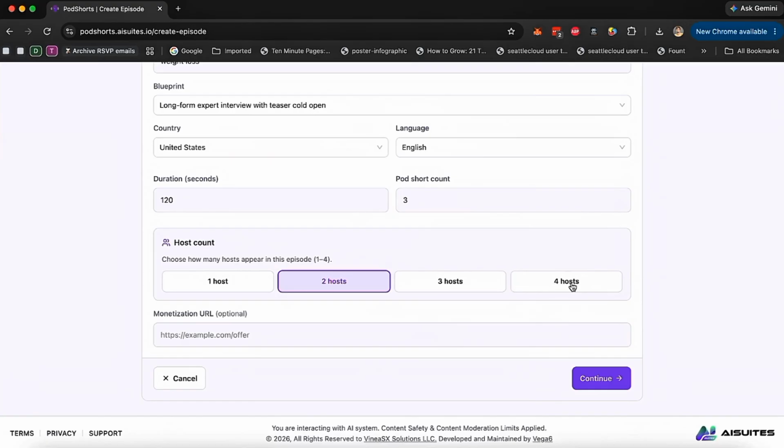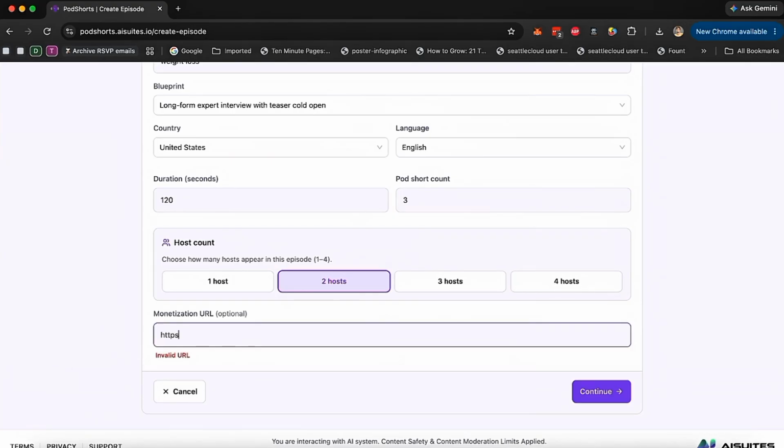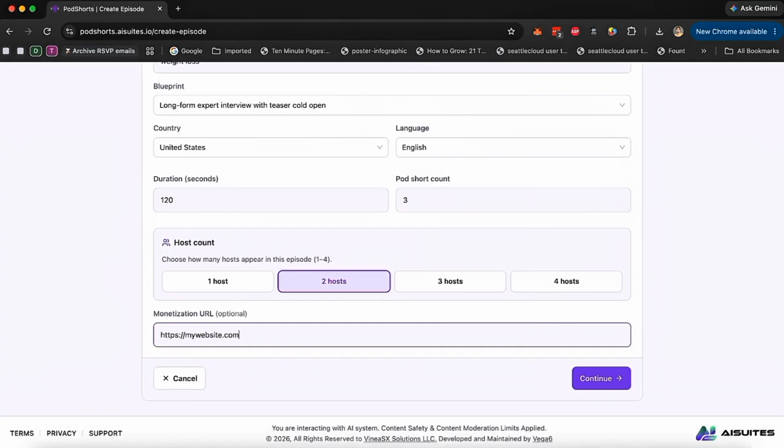We can have one host, two hosts, three hosts, up to 4 different hosts. And this is the monetization URL. So I'm going to put my affiliate link here if I'm promoting a product, or I'm going to put my e-commerce website, my service business website, my client's website, whatever I want the traffic to go to. When somebody watches my video and they click on the link, I want them to go to this link where I'm going to be selling my product or my service or getting form submissions, anything. The end goal is what we're going to do.